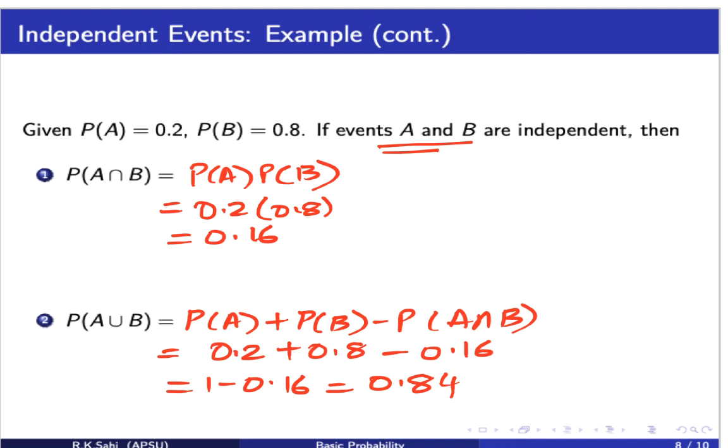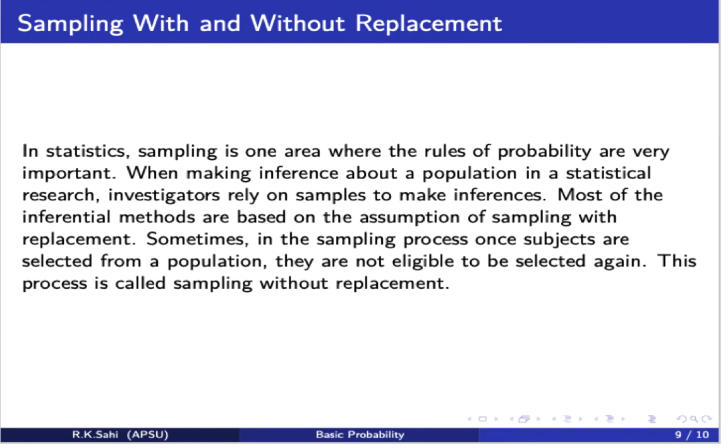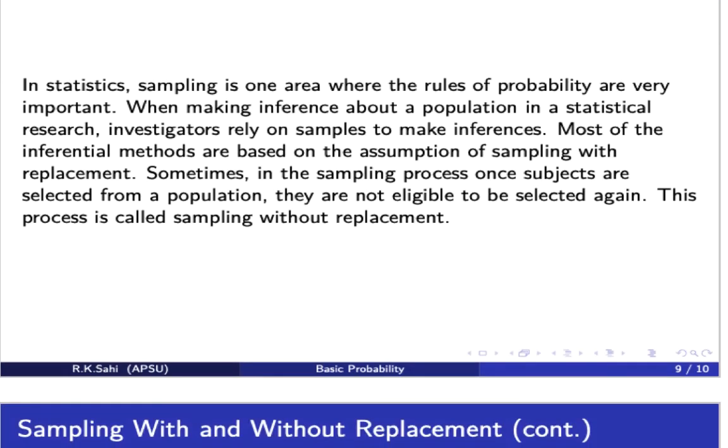Let's look at some other concepts in independent events here. Now, when we draw cards, what happens is when we draw a card and we replace it, then we don't have issues. But if we take a card and we do not replace it, then definitely it's going to have an effect on our probabilities. So the process where we sometimes replace back the element or sometimes we do not replace back the element is called sampling with or without replacement. Let's look at an example related to this.